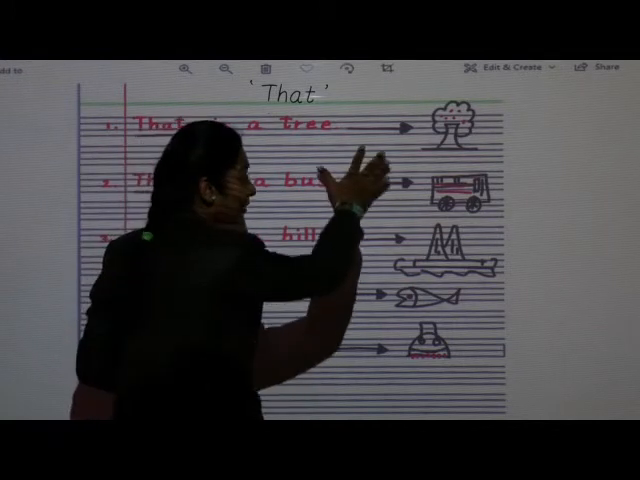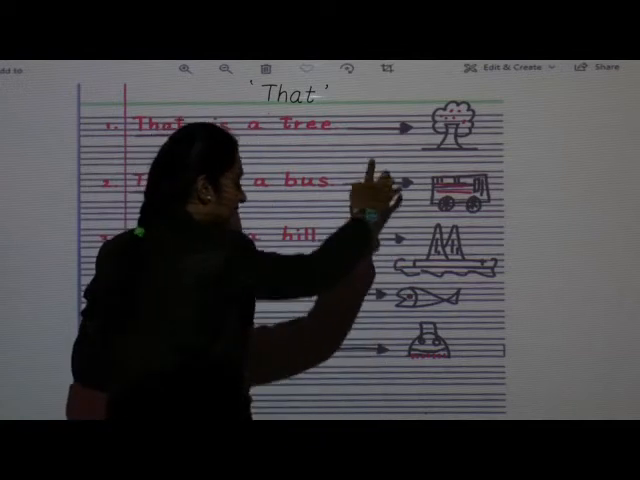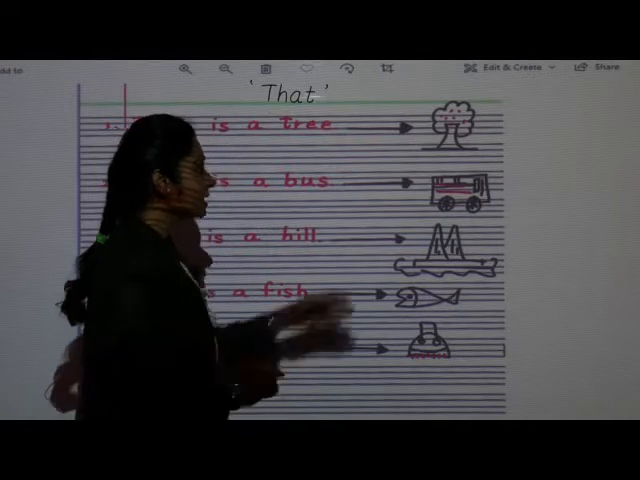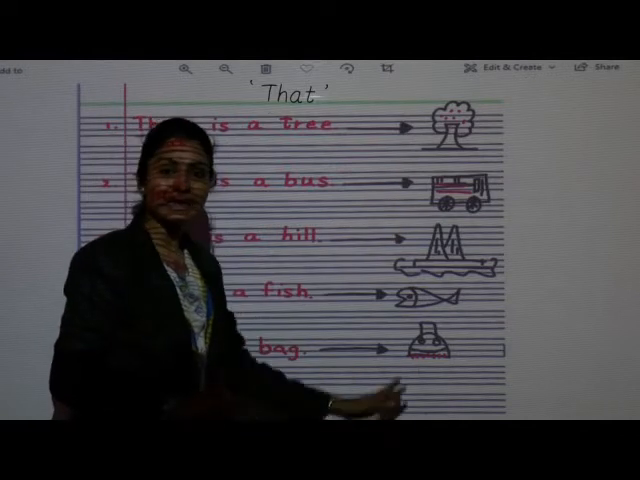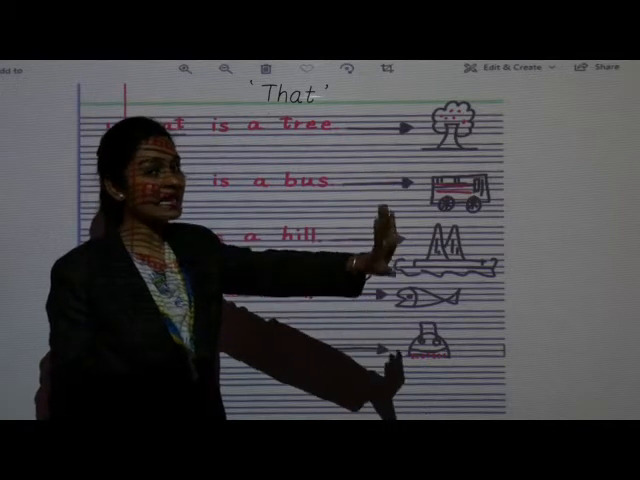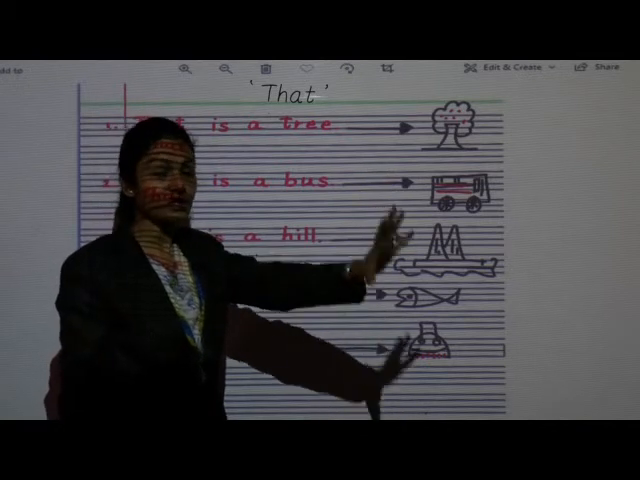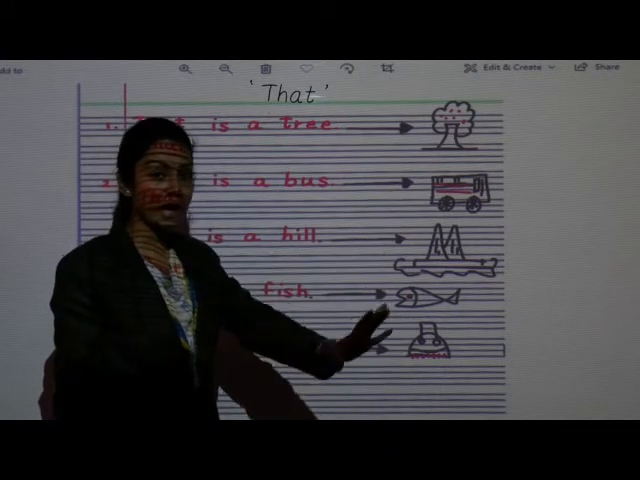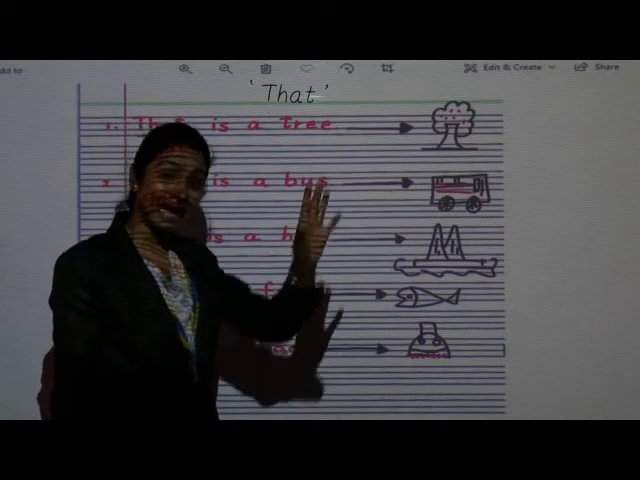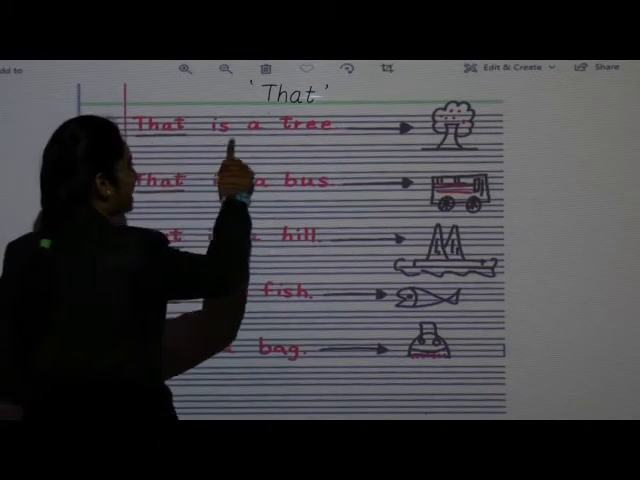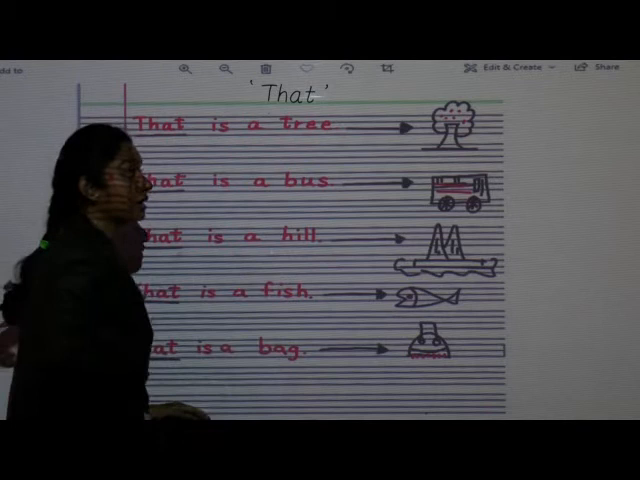Okay. So if you will see in this example, these are the arrows. Why we have used these arrows? Because objects, माने जो things है, those are far from us. जो भी चीजें हैं वो हमारे पास है क्या? नहीं, दूर है. So we are talking about that things. So this is the example. That is a tree.